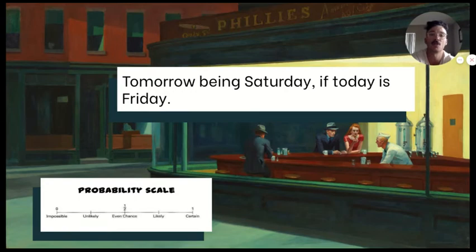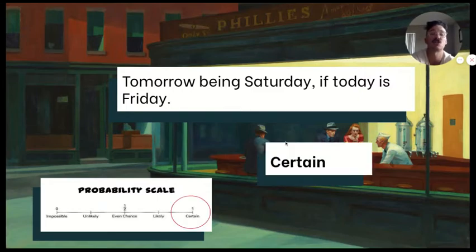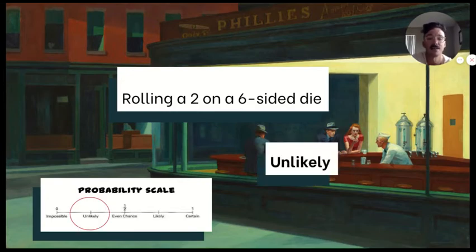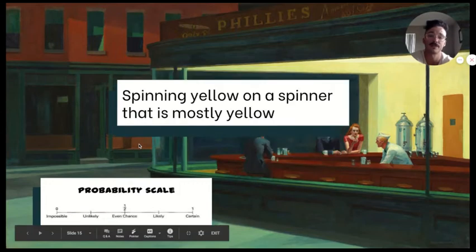Another here. Tomorrow being Saturday if today is Friday. Let's see. That would be certain, or 1. That's definitely going to happen. If today is Friday, tomorrow is definitely going to be Saturday. We have one more here, maybe two more. Rolling a 2 on a 6-sided die. Let's see. That would be unlikely. So only one side there out of the 6 sides is a 2, and there are 6 sides total. So that's less than 50% chance.